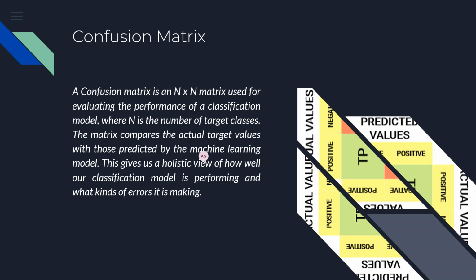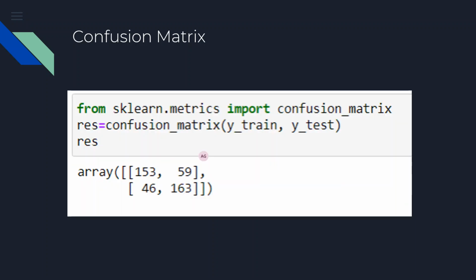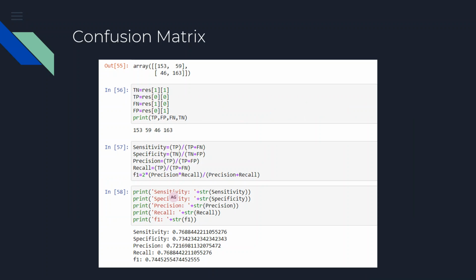If we predicted that the stroke will happen but in actuality it did not happen, that would be a false positive. And if we predicted the stroke will not happen and the stroke actually happened, that will be a false negative. So these are the four categories that we divided it into, and these were the values that we received. 153 were true positive, 163 were true negative, 59 were false positive, and 46 were false negative.